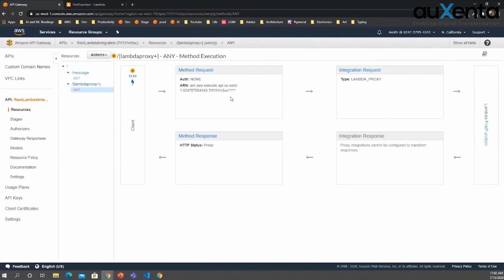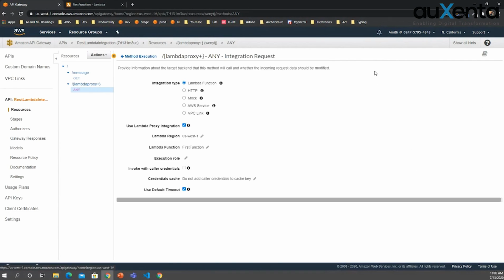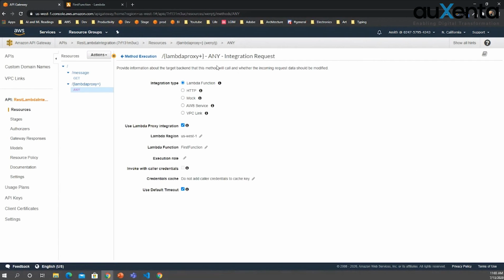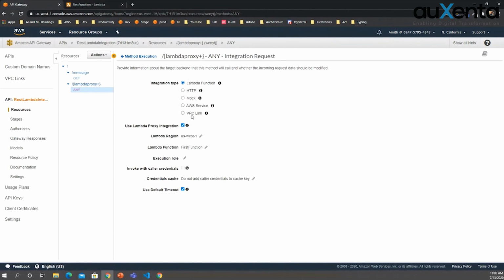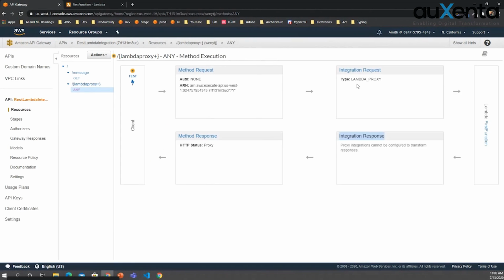Now it's connected, and here you can see the integration response is blurred. It's blurred, and when you go to method execution, integration request, you don't have that mapping functionality in this also. This will have what are the endpoints which we are going to use. That's all. Other than that, you will not have any other template mapping or anything in this. This is happening because we have created this REST API as a Lambda proxy.